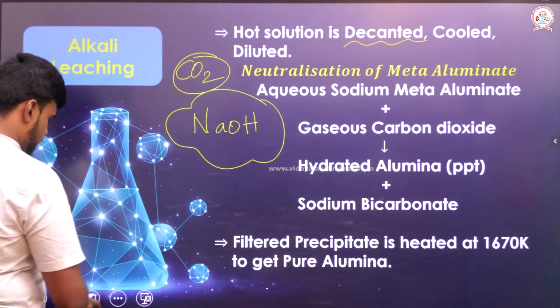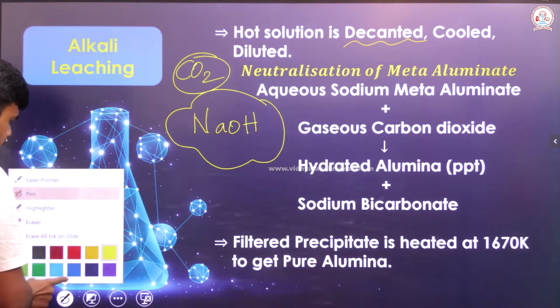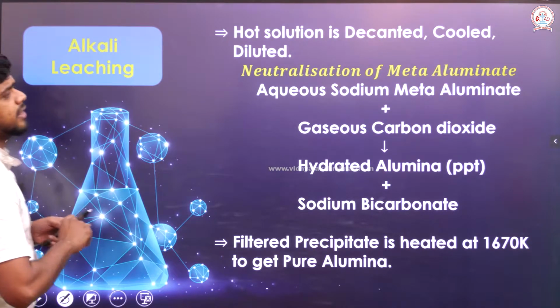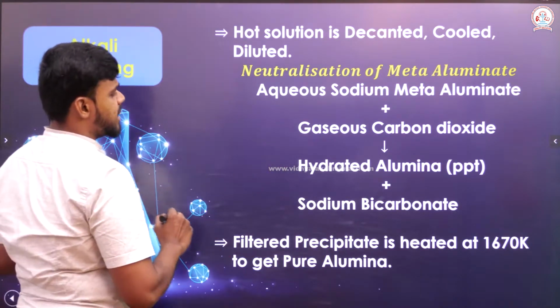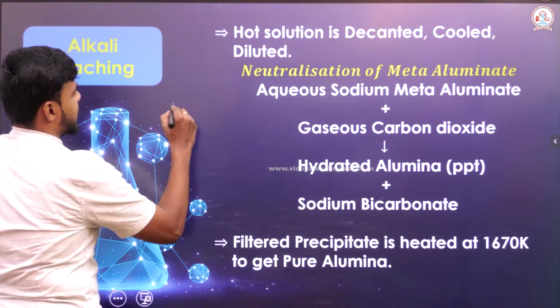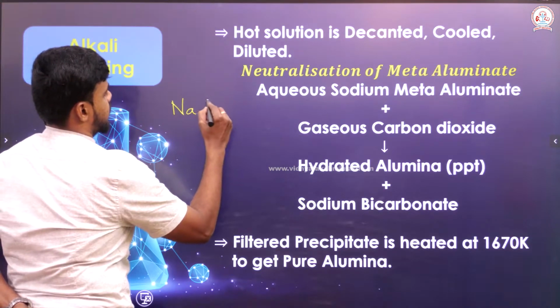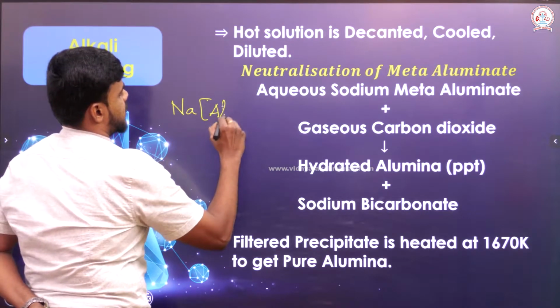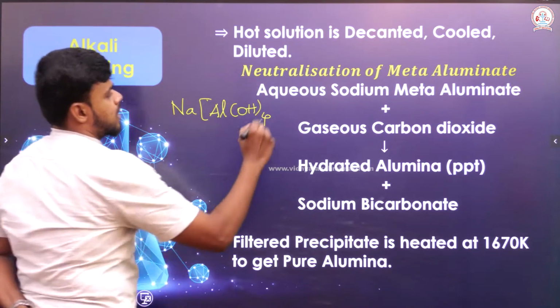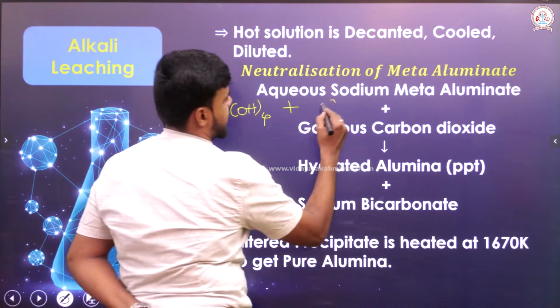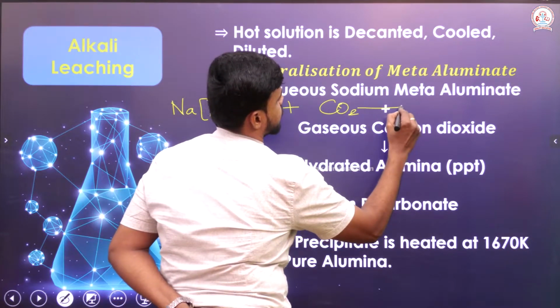Right. So, we will look into the reaction that has been carried out here. See, sodium meta-aluminate, NaAl(OH)4, is treated with gaseous carbon dioxide, CO2.